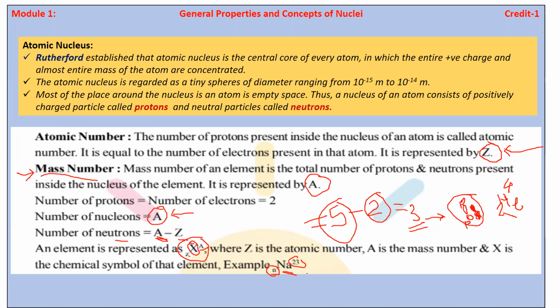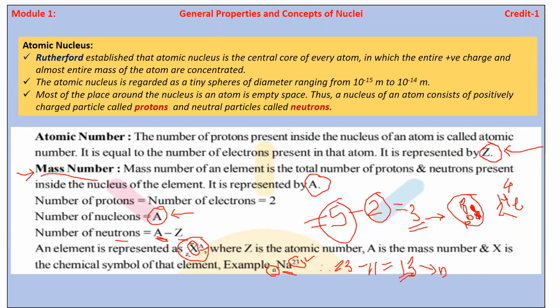If we plan to calculate the number of neutrons, A is 23 minus Z, that is the atomic number 11, which equals 13. Am I right? So the number of neutrons present inside the sodium atom is 13.